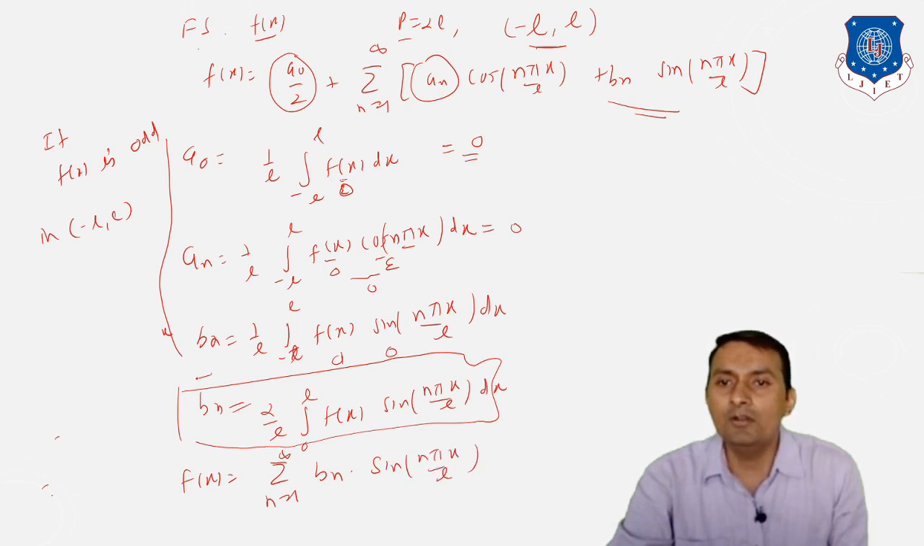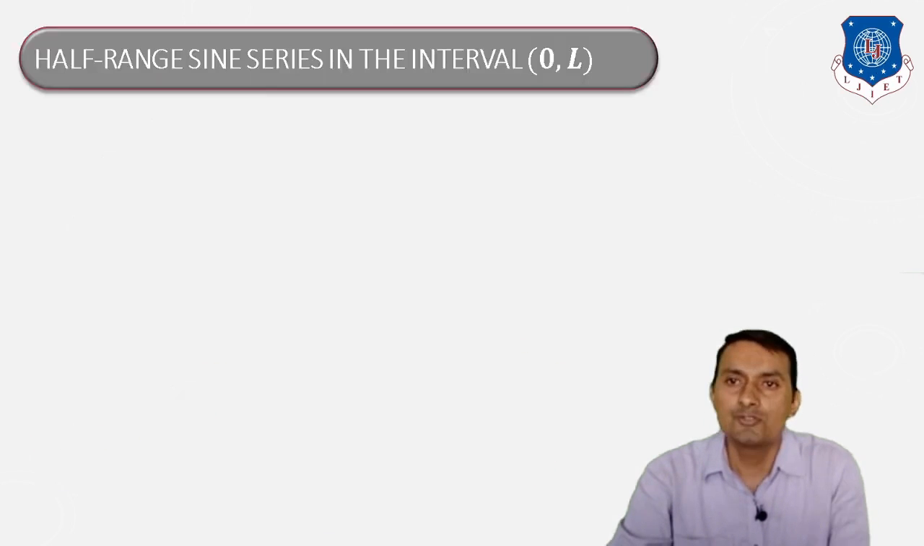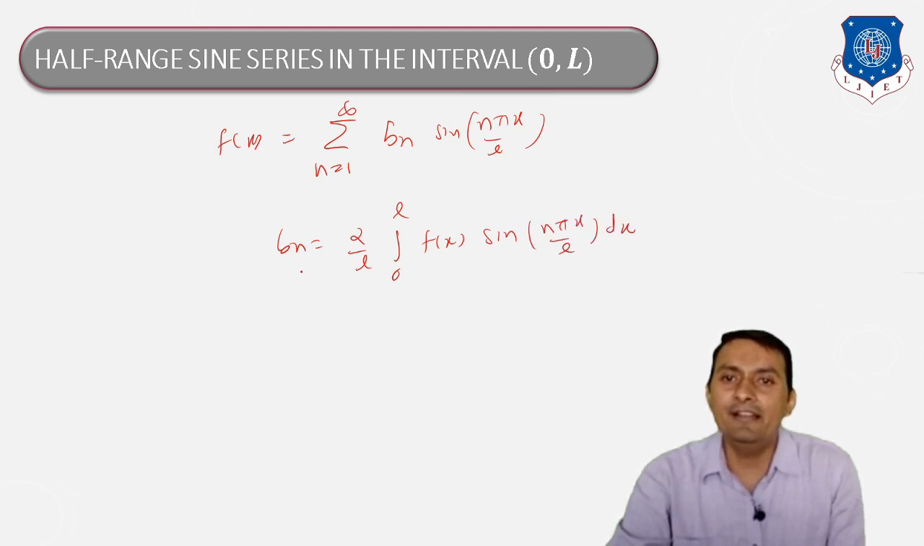But here Bn is what exactly? This is known as the Fourier sine series. So the half range sine series in the interval 0 to L can be expressed as f of x is equal to summation from 1 to infinity Bn sine n pi x by L. Bn is nothing but 2 divided by L integration 0 to L f of x into sine n pi x divided by L dx. After finding this Bn, if I replace it here, the final answer will be the required Fourier sine series.